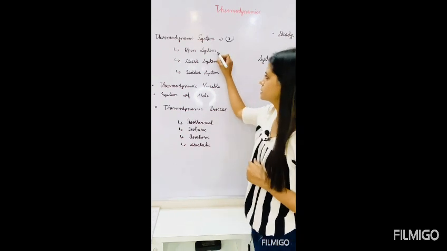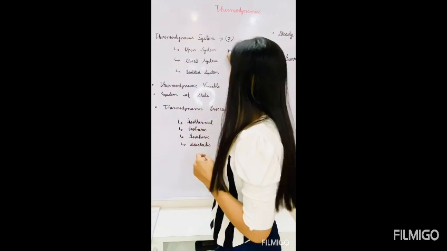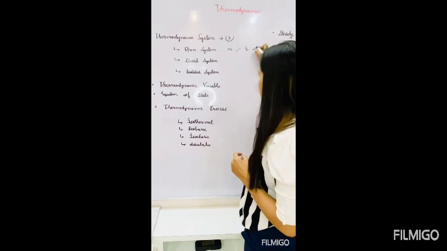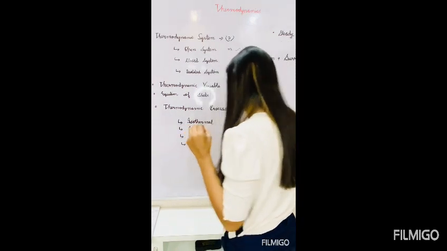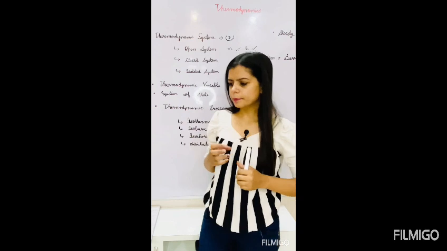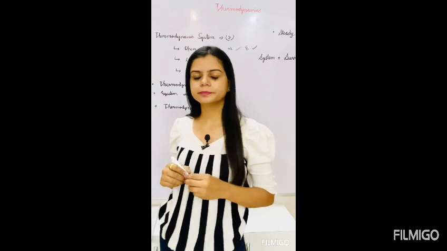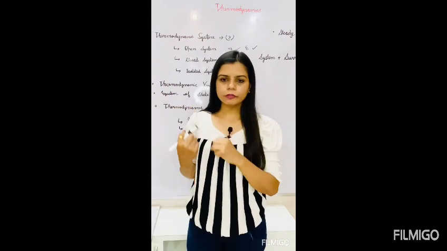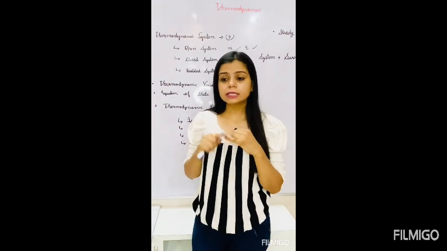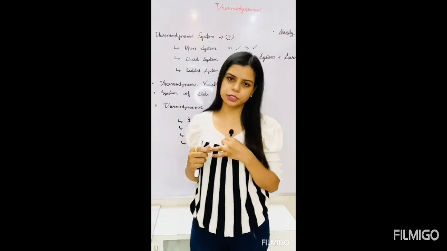An open system is the system in which the system exchanges matter as well as energy with the surroundings. For example, consider when tea is placed inside a cup, what happens? Vapors come out of it. In this case, mass is also exchanging. The system is exchanging mass with the surroundings, correct? Also the heat is exchanged here.